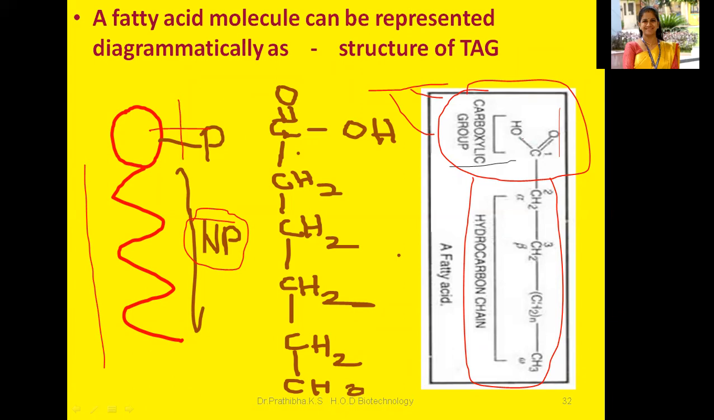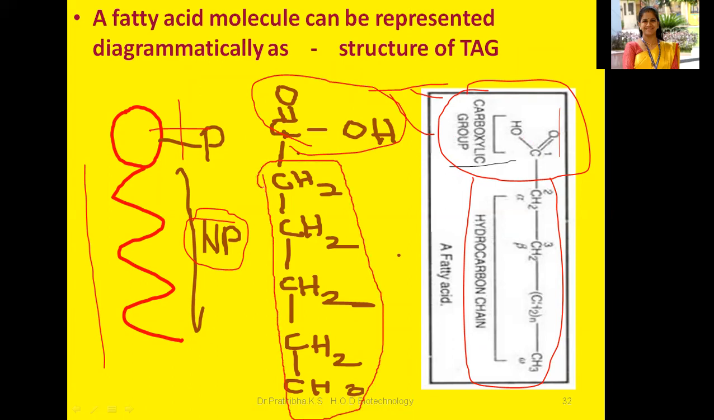Hydrophilic COOH group, monocarboxyl. So a single monocarboxylic group will be there, right? That is COOH, and the rest will be a hydrocarbon chain. Because of the presence of both hydrophilic and hydrophobic parts, we can say that is the amphipathic nature. Okay, hope you understood now.